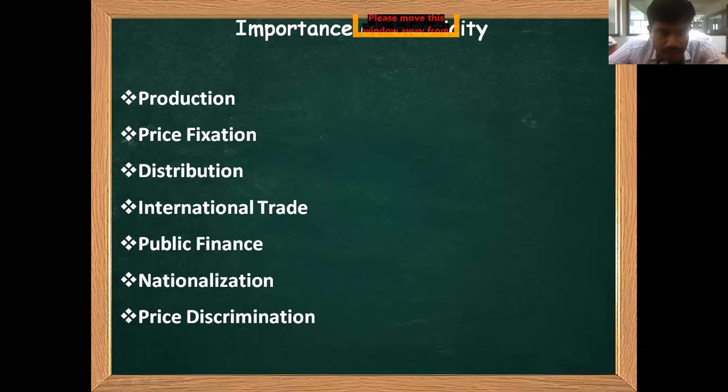Next is distribution. Based on the law of supply and the elasticity concept, we can understand where the product needs to be distributed, how to distribute, and at what rate to distribute. All these things can be well analyzed with the help of elasticity.